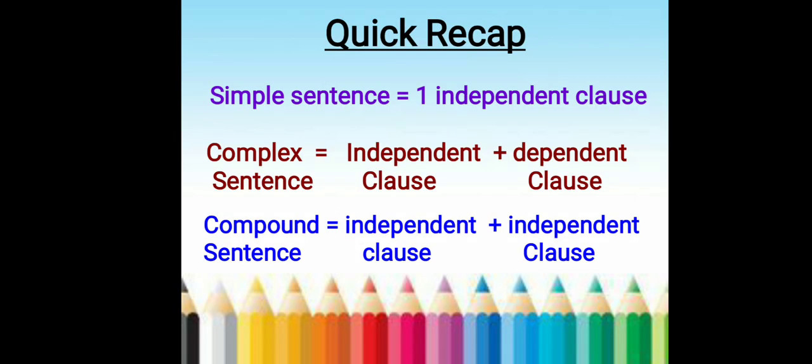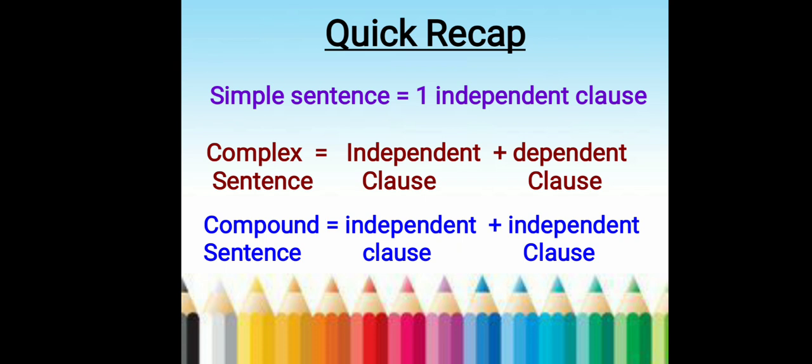Now let's recap quickly. We understood simple sentence, complex sentence and compound sentence. A simple sentence is nothing but one independent clause in which there is one subject and a predicate. Subject is the doer of the verb and predicate is the part that gives information about the subject. We understood complex sentence. What is a complex sentence? In a complex sentence, there are two clauses. One clause is an independent clause. The other clause is a dependent clause.